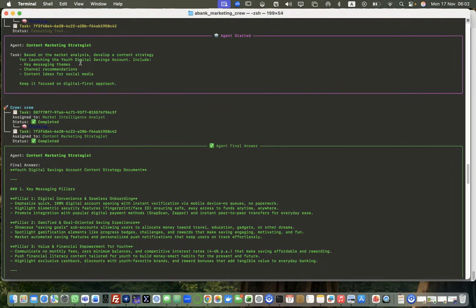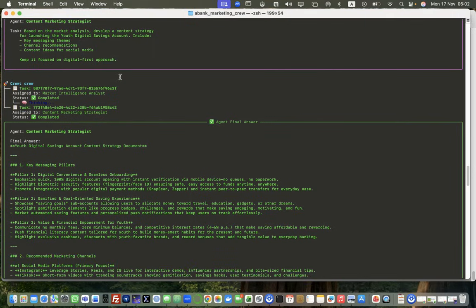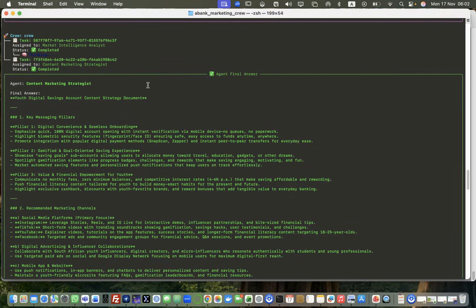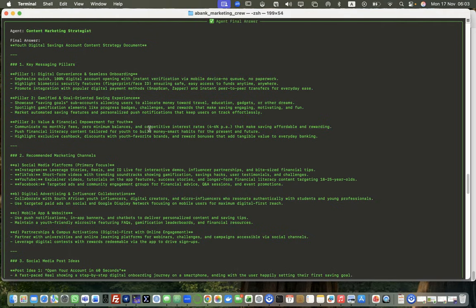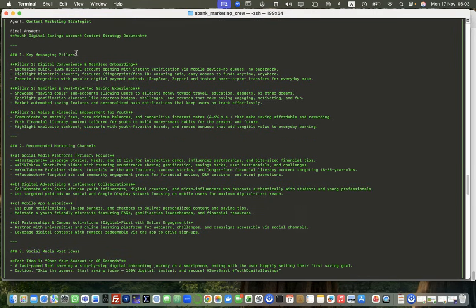Include key messaging themes, channel recommendations, content ideas. Keep it focused on digital first approach. So now you'll find that the content strategist is doing their job and they've got a final output. And this is based on the first agent's work, right? So final answer here, the key messaging pillars.